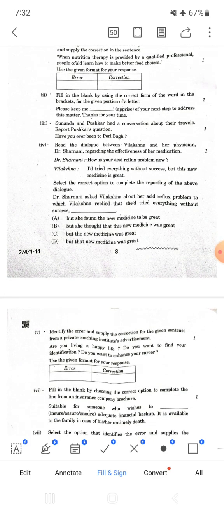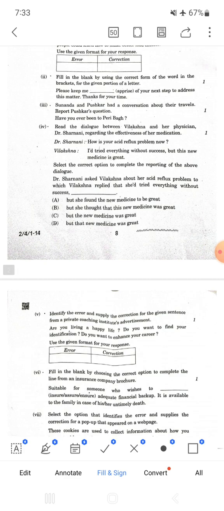Third one, have you ever been to Peribak? So Pushkar asked Sunanta if she had ever been to Peribak.